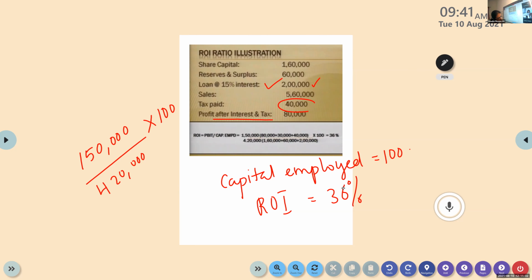So that means 36% is the total net profit generated using this capital employed. Let me take it as rupees: if 100 rupees of capital is used, 36 rupees is the net profit received. Total net profit generated by making use of this capital employed.